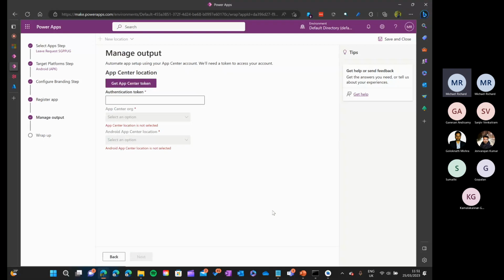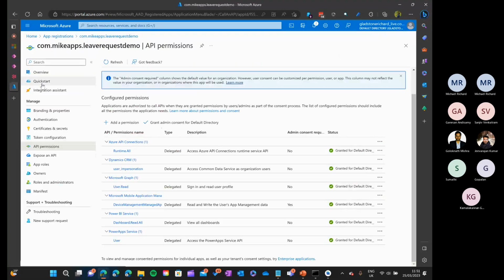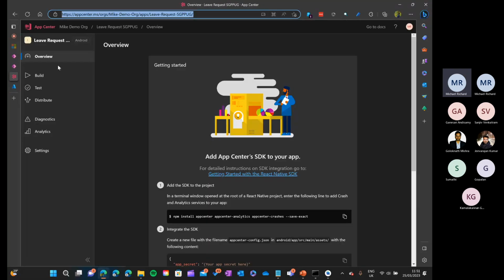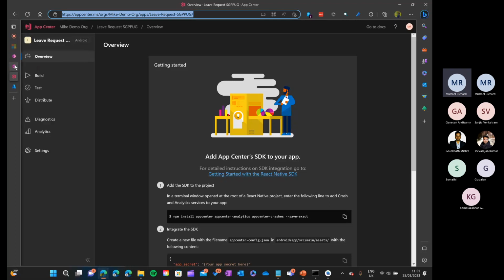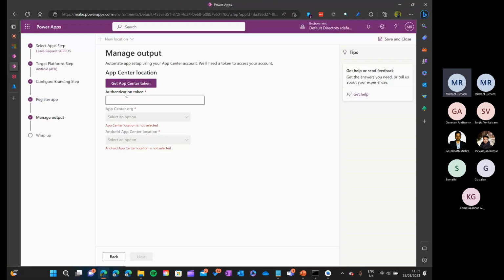You also mentioned the Azure app that needs to be registered. Now you need to tell how to publish the app, right? That is done via this App Center. So we created one app in our org. Now we need to link this App Center app along with our RAP project.